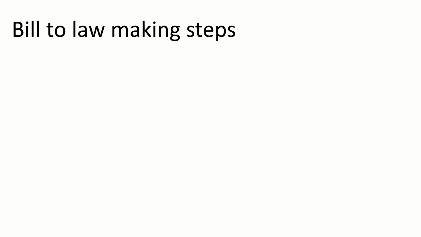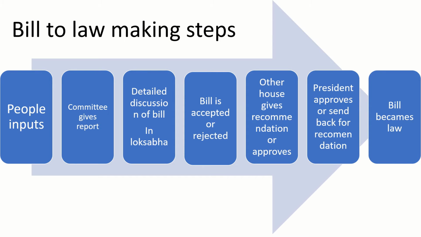If a bill wants to become a law, there are many steps involved. These are the steps. First they will collect the people's inputs, and after that they will appoint a committee to make a report on the people's inputs.